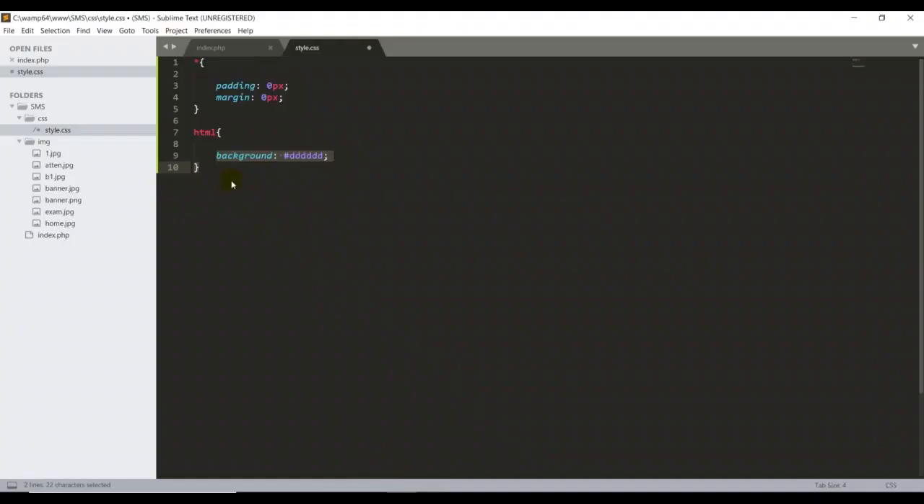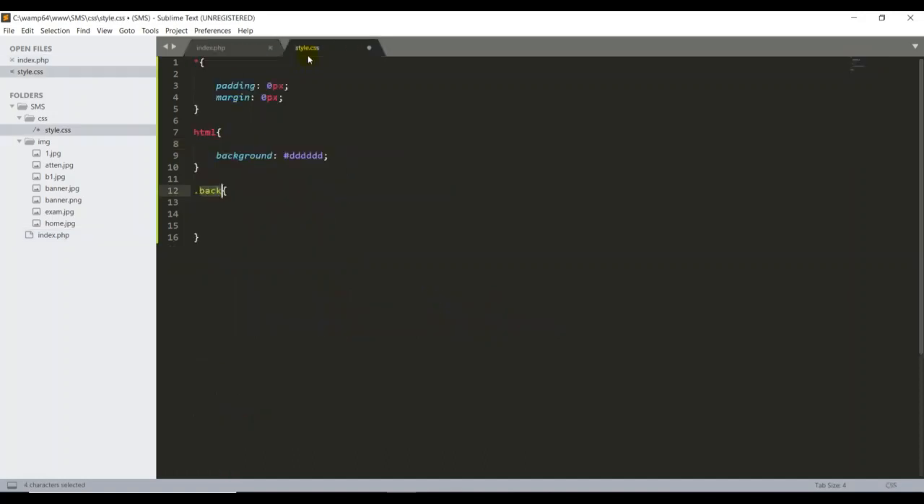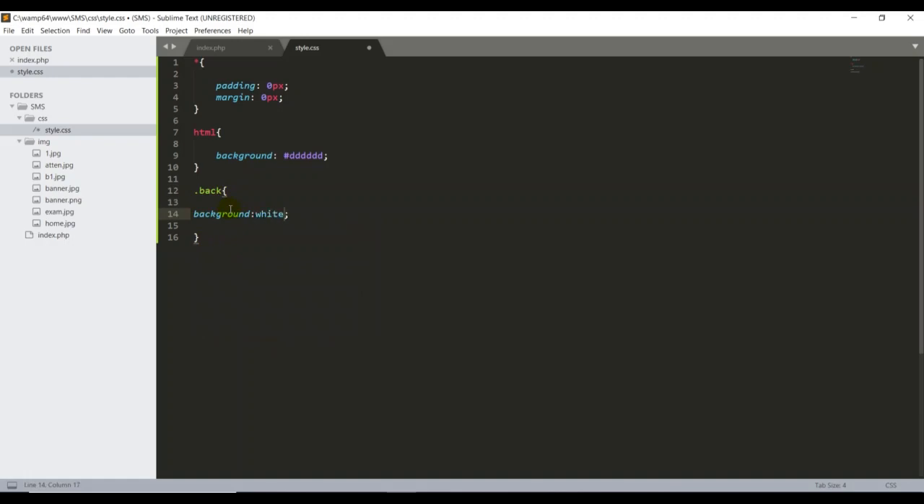Okay, then now we have to work on the body section, dot bac, open curly braces. The bac means, guys, if you go back to index.php in the body section, I have created one class name called bac. So I want to design this class name. That's why I put dot bac. Then I want to start with the background color, which is white. Then I want to add height and width for my body section.